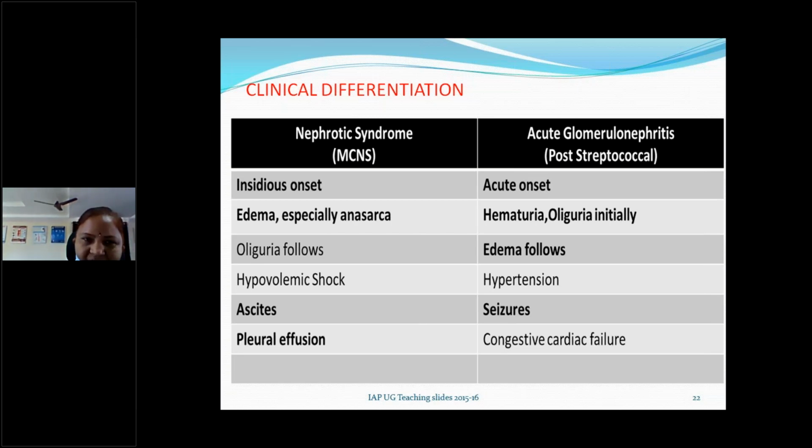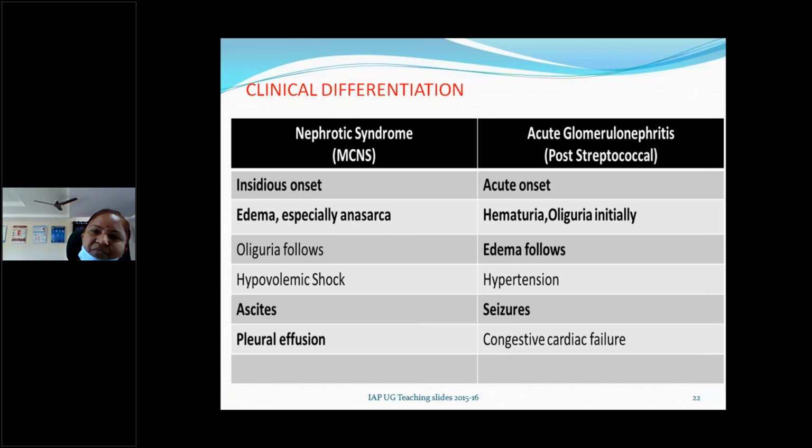Okay, all of you got the differences between nephrotic syndrome and acute glomerulonephritis clinically? This is very, very important. Are you able to hear me? Yes, ma'am. Whenever you get an AGN case, they will ask how you differentiate between nephrotic and AGN. If you get a nephrotic case, they will ask vice versa.